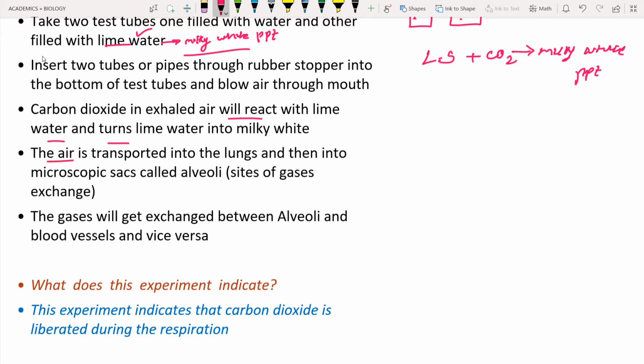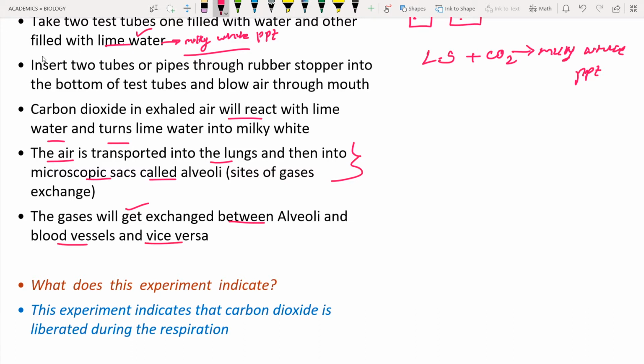The air is transferred into the lungs. From the nostrils the air is taken into the lungs, then into microscopic sacs known as alveoli. These are the sites of gas exchange. This is the main important topic that we are going to discuss in a moment. The gases get exchanged between the alveoli and the blood vessels and vice versa.